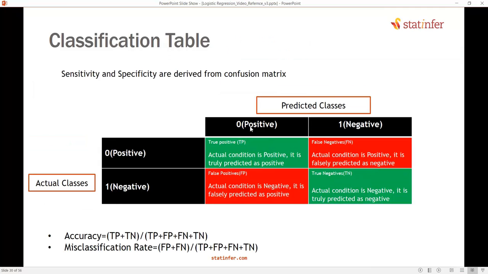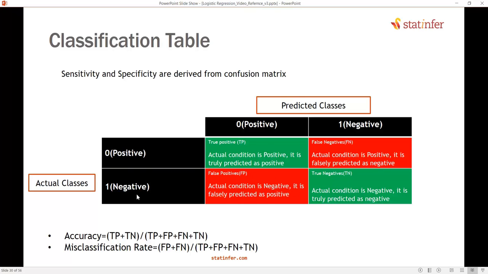In fact, 0 is considered as positive, 1 is negative. So positive and negative are the actual classes, and positive and negative are the predicted classes. When 0 is predicted as 0, the actual condition is positive and it is truly predicted as positive. They are known as true positives. When the actual condition is positive but it is falsely predicted as negative, so the predicted class is negative, these are false negatives. When the actual condition is negative but it is falsely predicted as positive, this is a false positive.